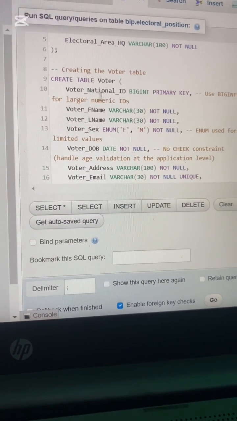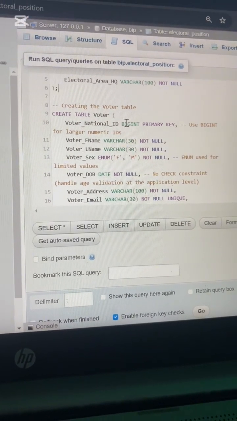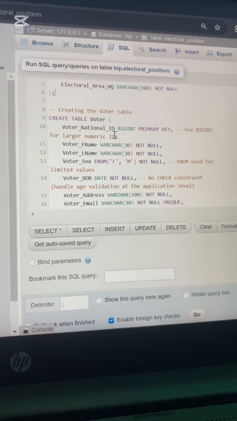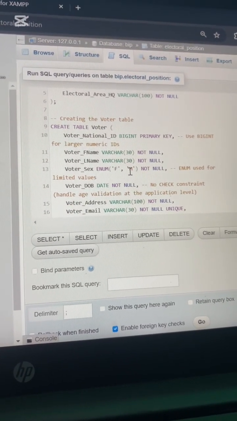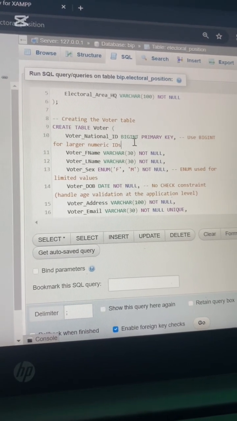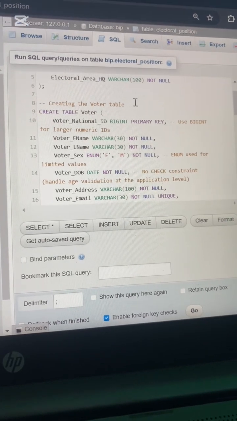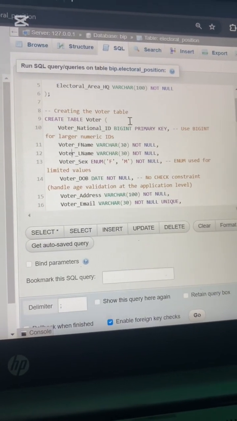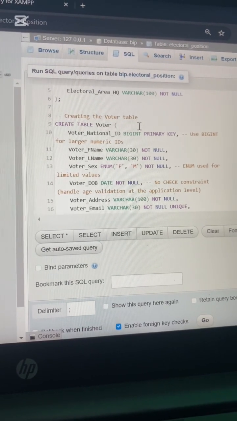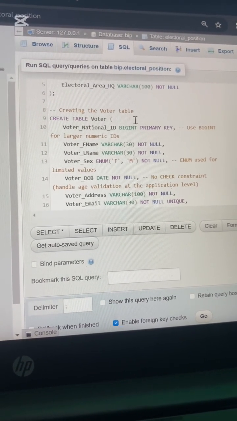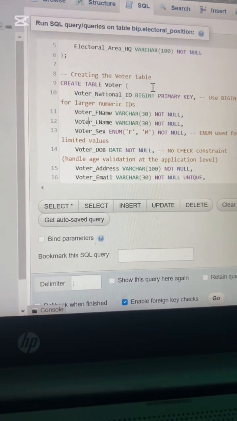Then we create another table called voter. Voter had a national ID column, and I used big int, so this national ID can take big integers, and it's also the primary key in this table, meaning no other row can be similar to another one. Let me show you a good example of this.